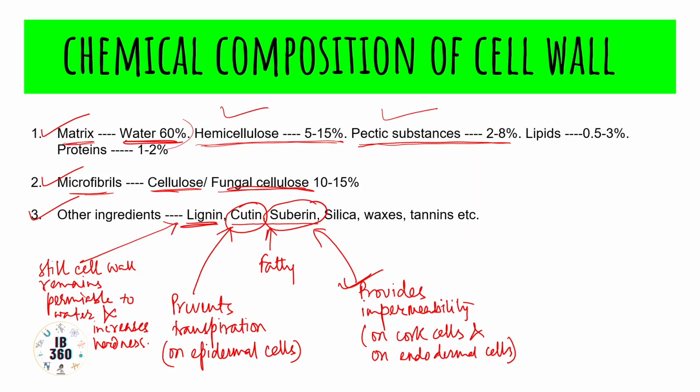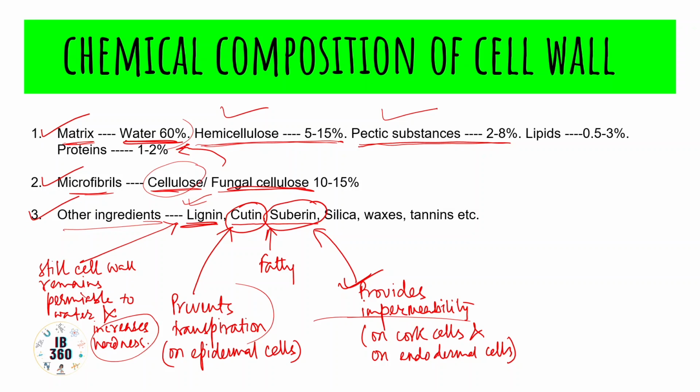Hemicellulose mainly incorporates microfibrils like cellulose or chitin into the matrix, and these other ingredients are mainly for secondary jobs like prevention of transpiration, or increasing hardness, or inducing impermeability, and these are highly localized. That means they are found in certain regions of the plant. They're not general structures. Other than that, silica, waxes, and tannins are also there.